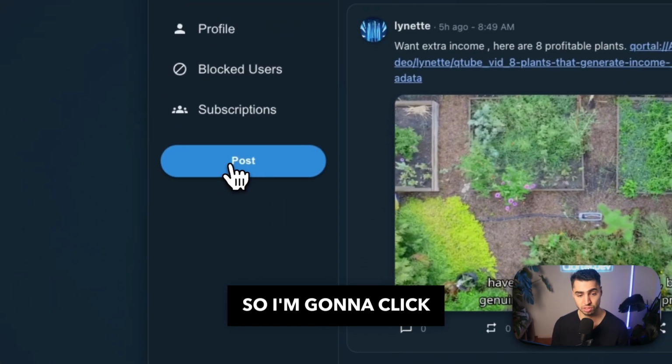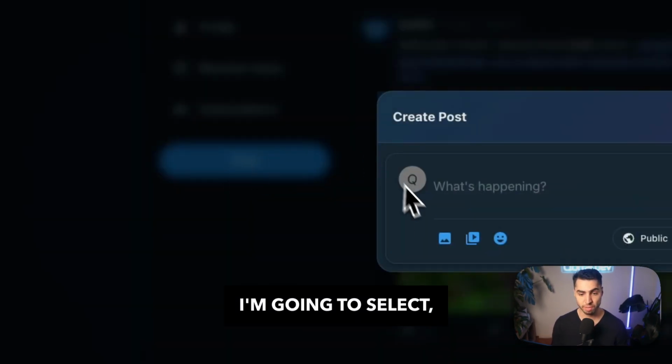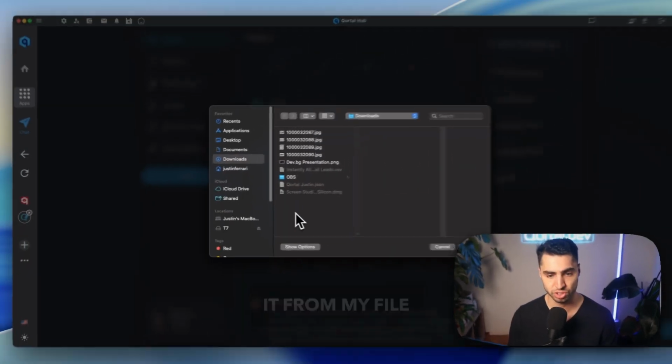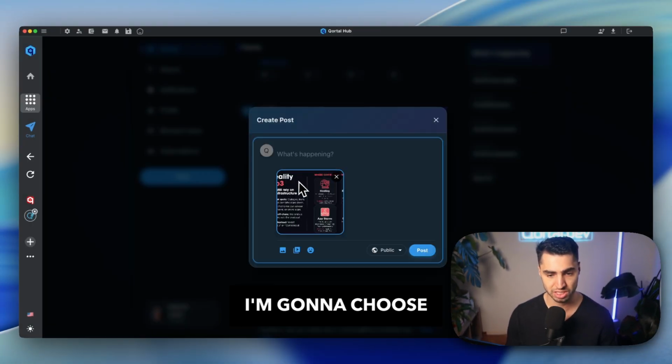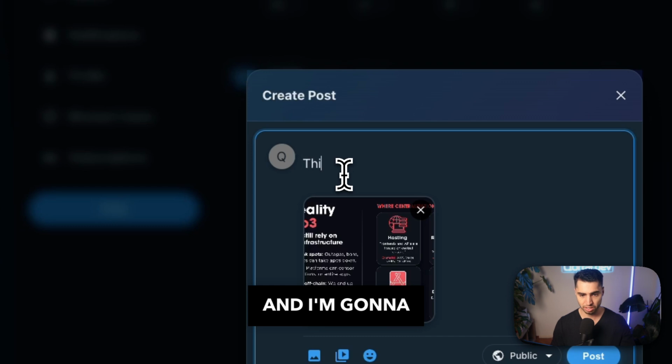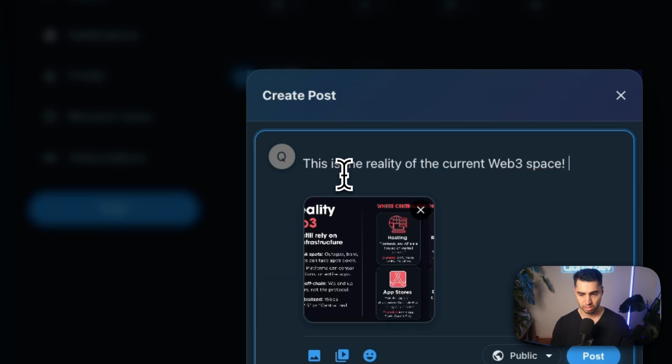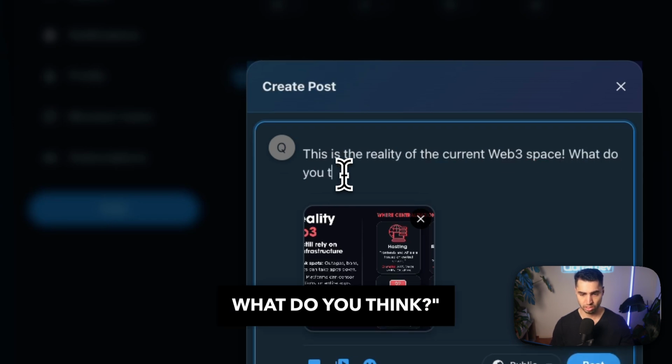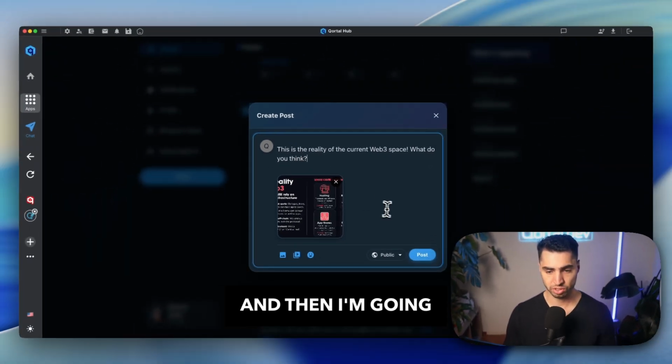So I'm going to click post and I already know which image I'm going to select. So I'm going to choose it from my file explorer. I'm going to choose this image and I'm going to write, this is the reality of the current Web3 space. What do you think? And then I'm going to click post,